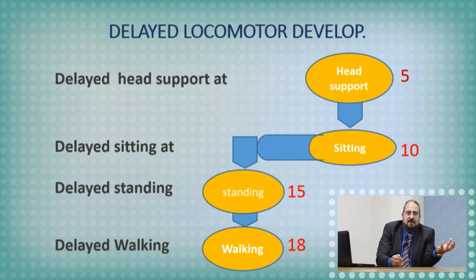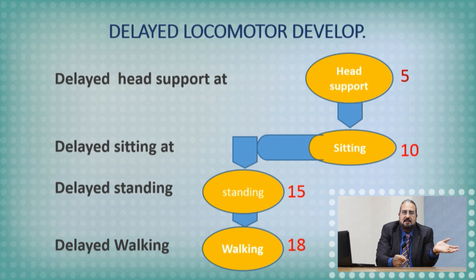So you have to know the normal, but this is not enough. You have to know the normal range, when we consider this abnormal. Regarding the gross motor, we remember the number 3 from going up to down, cephalocaudal. And we give him a chance. The head support is around 3 months. Give him a chance till 5 months. If there is no head support till 5 months, this is delayed.